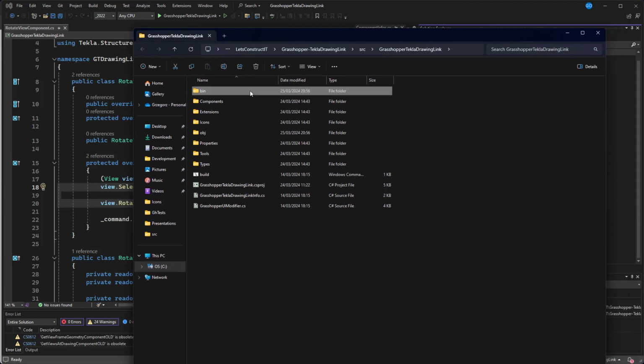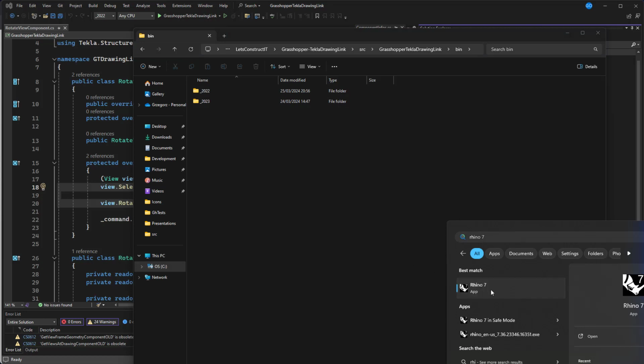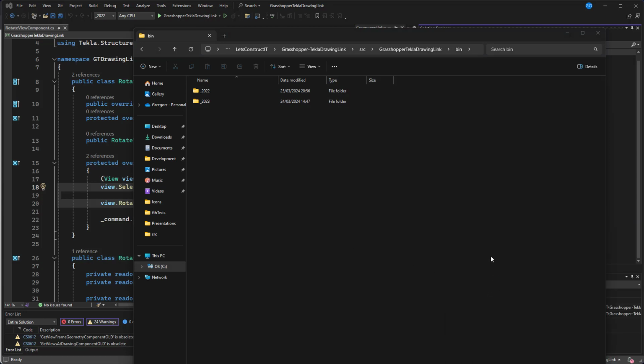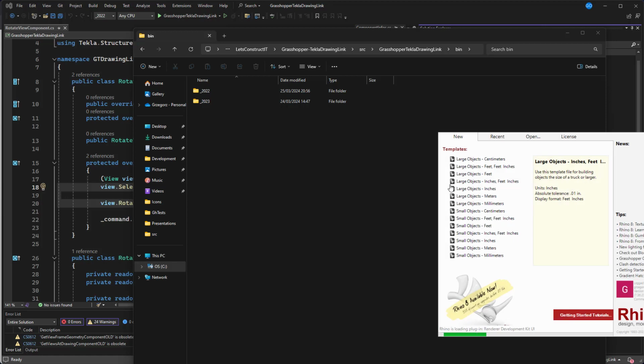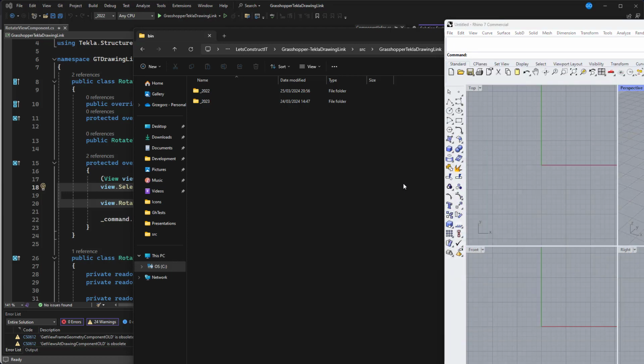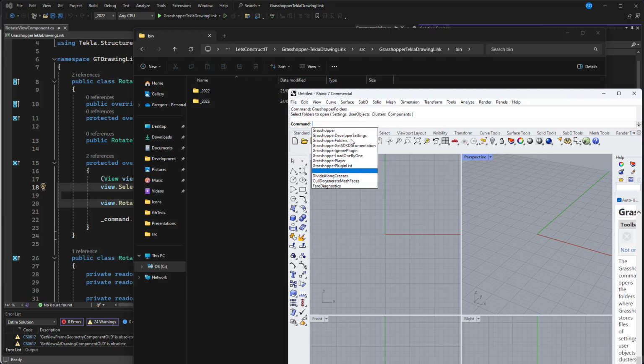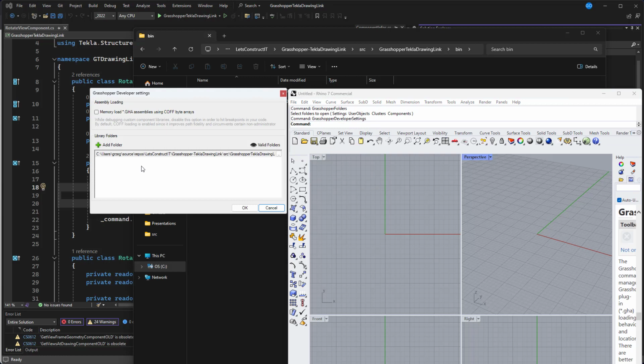I think that what could be interesting is just the way how Rhino is trying to find its DLLs, the Grasshopper. So here we have the directory, which has to be also provided in the Rhino as a developer setting. Let's try it out. So now I just want to show you that when the Grasshopper is initializing, then it's trying to find libraries, DLLs, extensions in some set of directories, and it is the Grasshopper developer settings. Oh, I should be more prepared. Okay, so here it is.